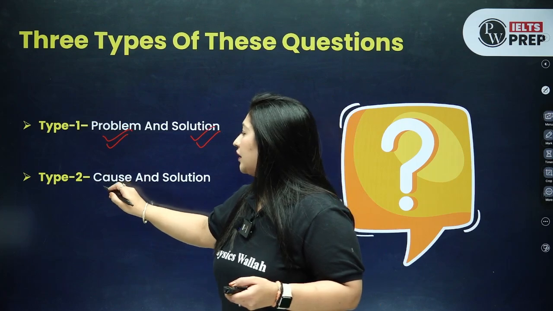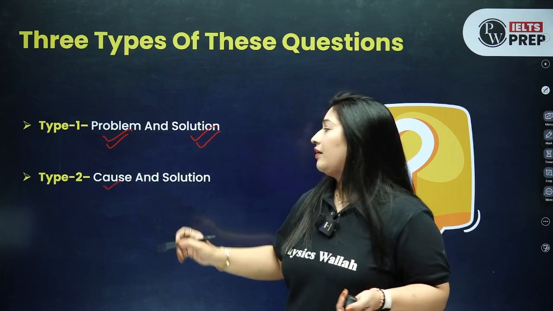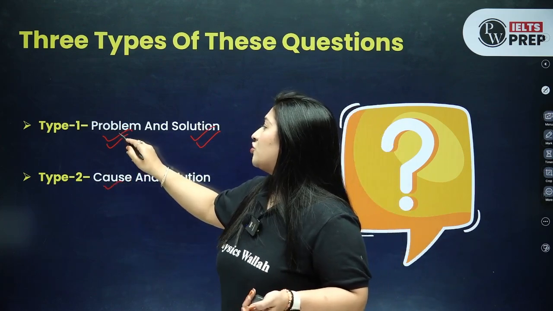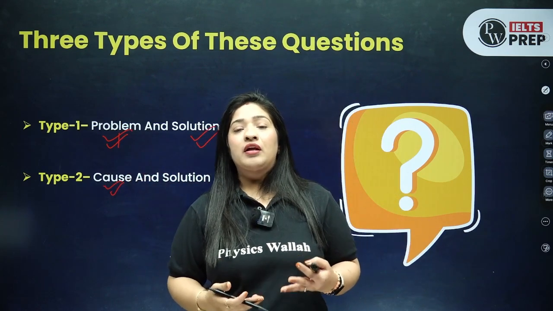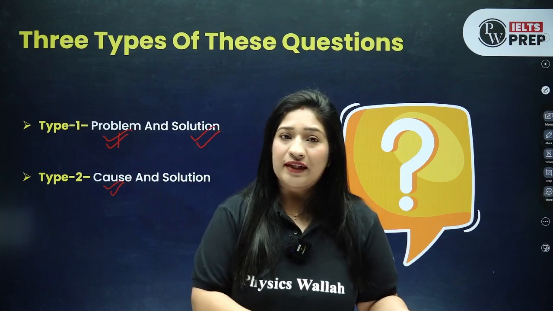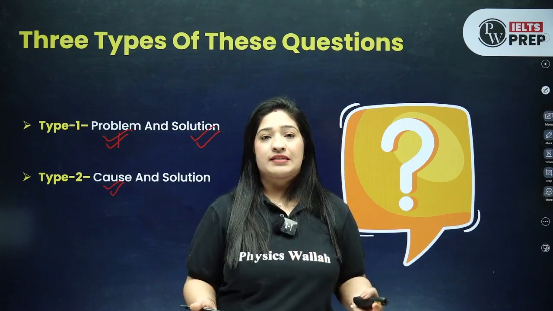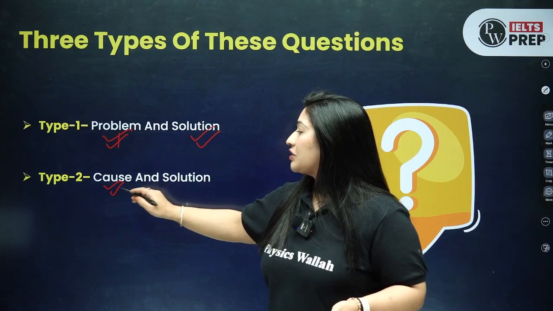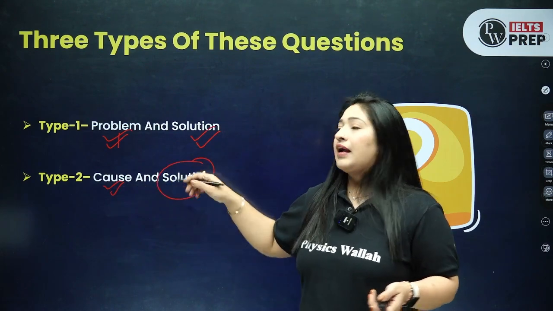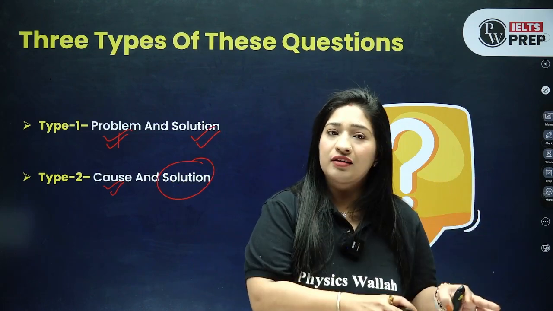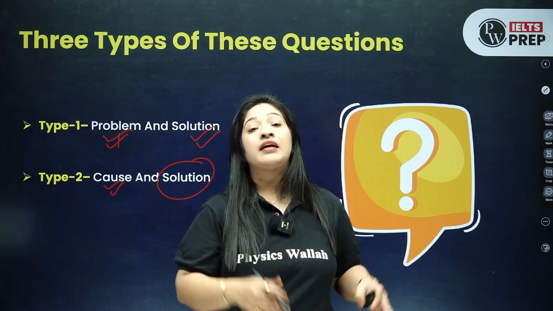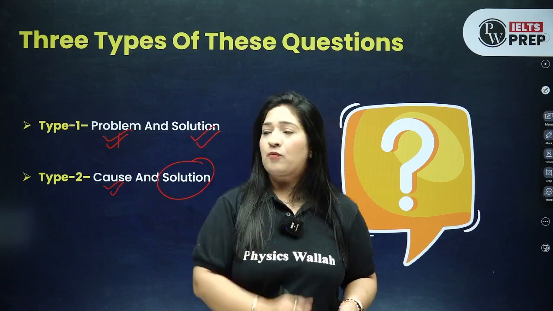Talking about the other ending, they can ask you the causes. Instead of explaining the problem, they may ask why it is happening, why people are suffering from this particular disease. What are the causes, what are the reasons. So they are going to ask you the reasons, and also at the end they are going to ask you the solution. Okay, this is the problem and these are the causes. This is happening because of that, लेकिन अब इसके solution क्या है उस पे आपको बात करनी है.